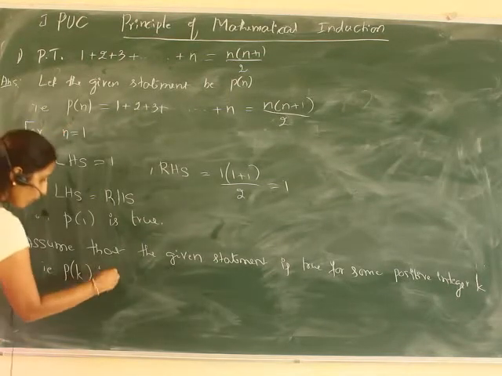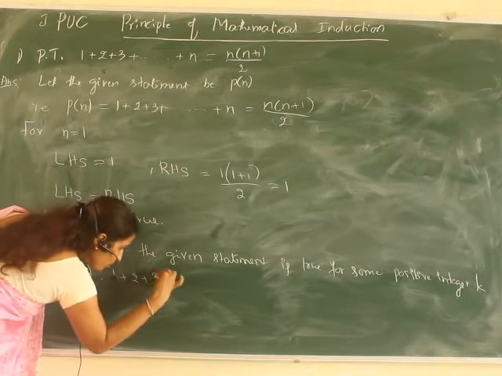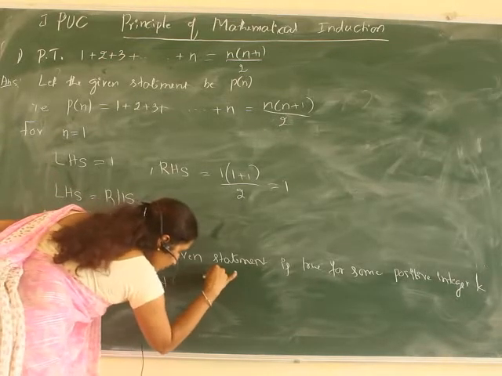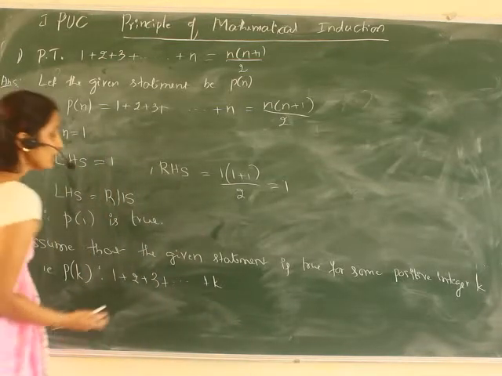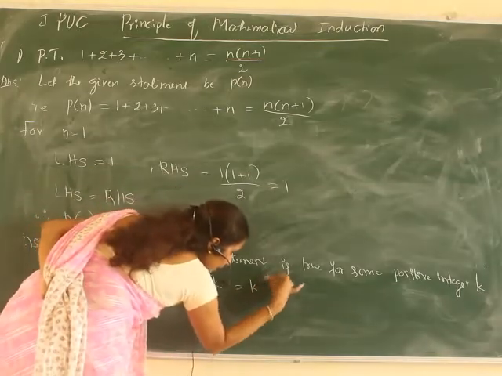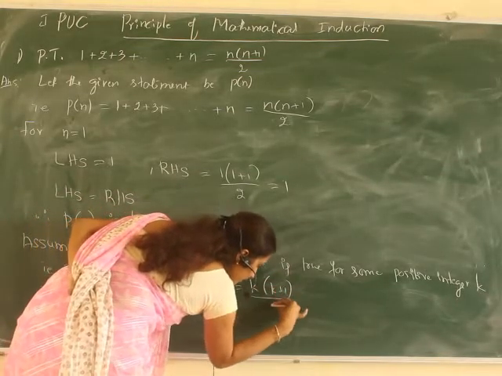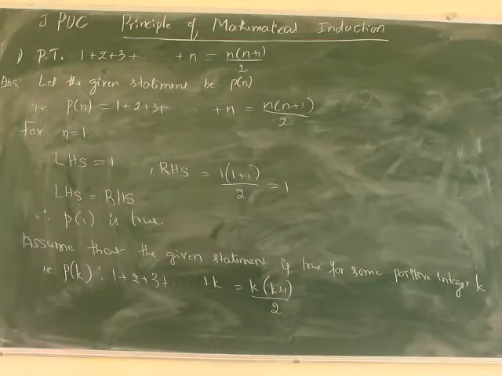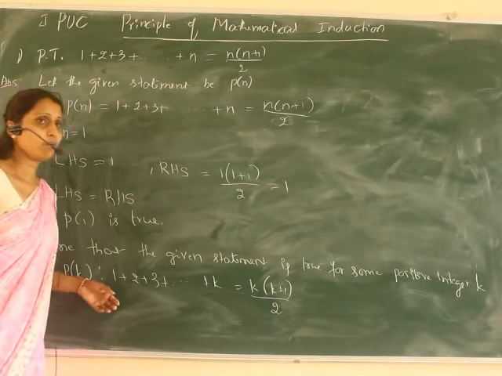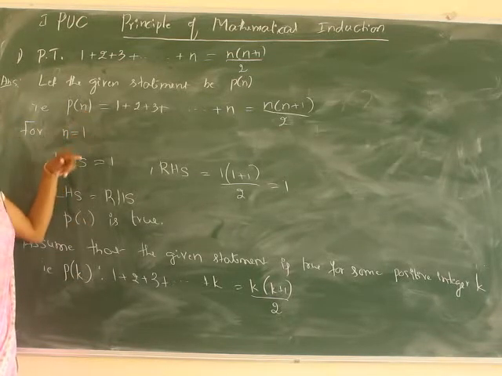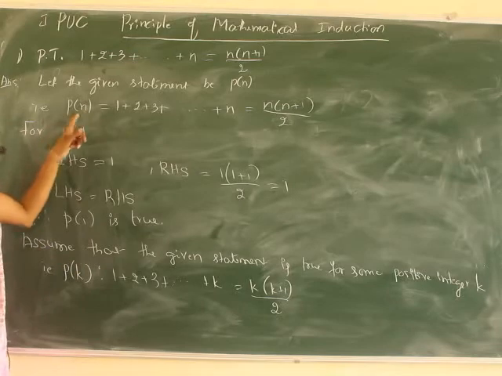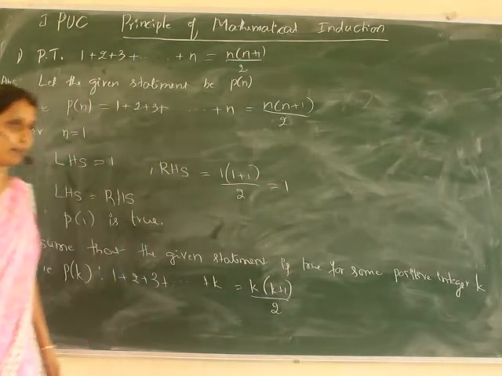So this will be 1 plus 2 plus 3 and so on up to k, equal to k into k plus 1 divided by 2. Here I have written for n, now it is for k, meaning I have to replace n by k.